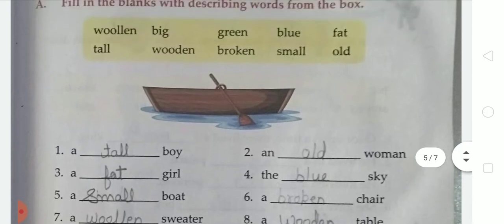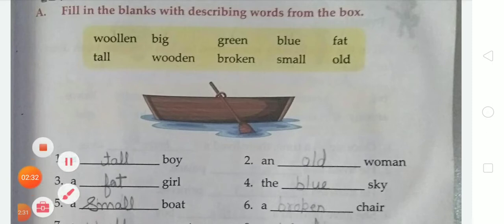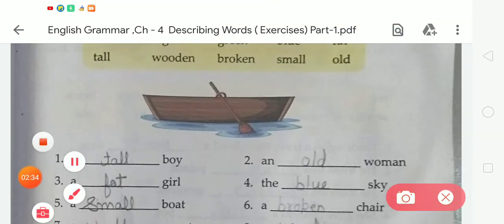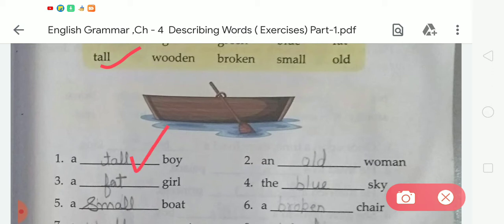Okay student, in number 1, a dash boy. Tell me, what is the quality of a boy? A boy is tall. So we have to write here tall. We choose the word from the box, that is tall, and write it on the blank: a tall boy. What is the spelling of tall? T-A-L-L, tall.